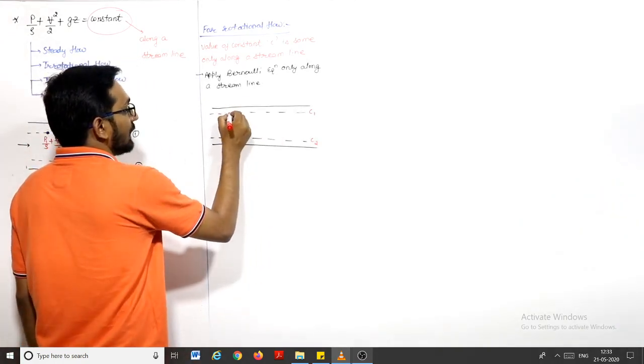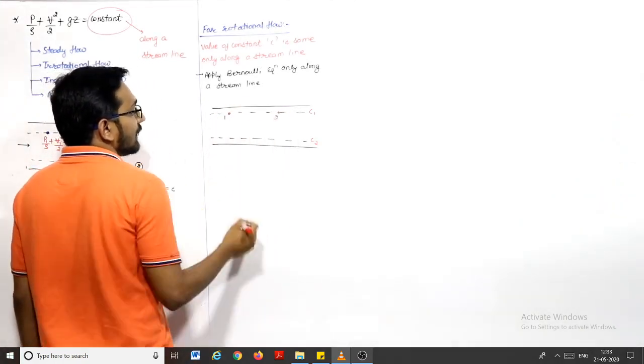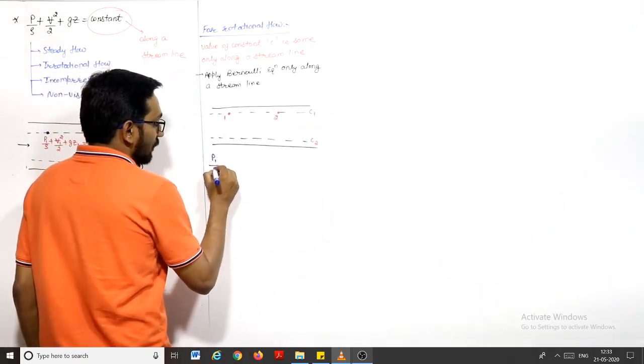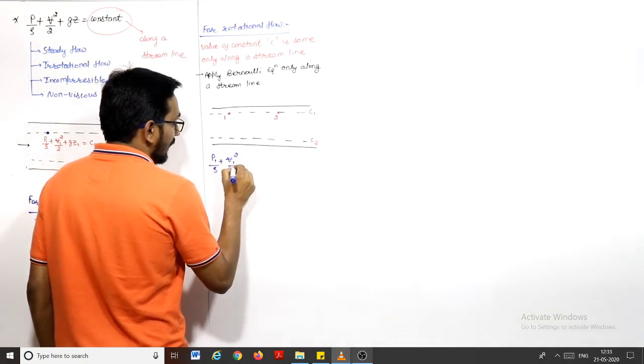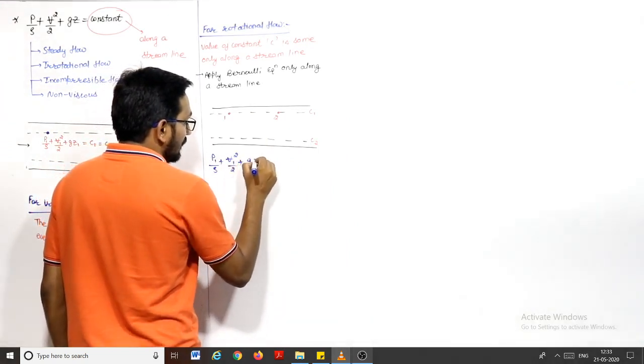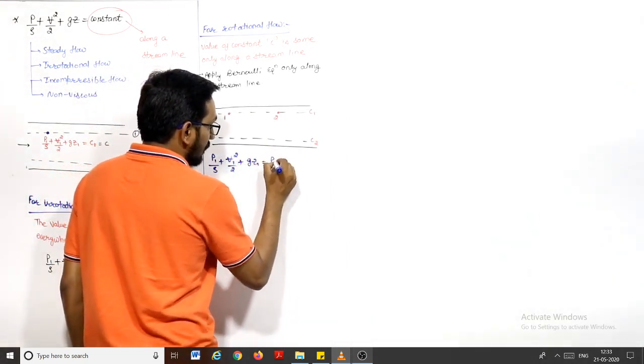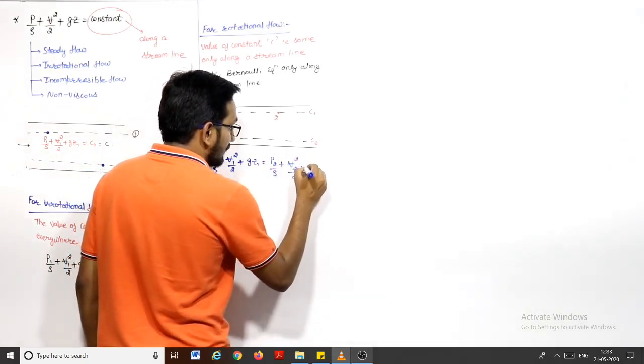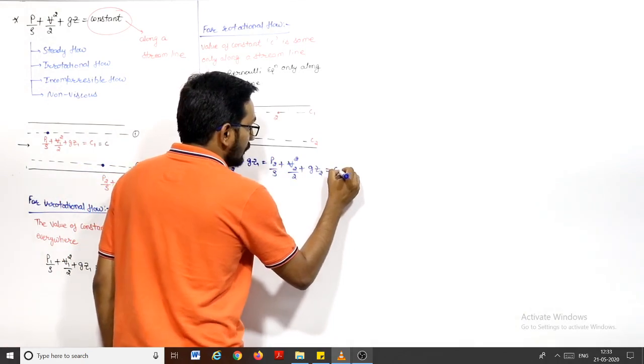If you apply the Bernoulli equation between point 1 and 2, you have P1 by rho plus V1 square by 2 plus gZ1 is equal to P2 by rho plus V2 square by 2 plus gZ2, that is equal to C1.